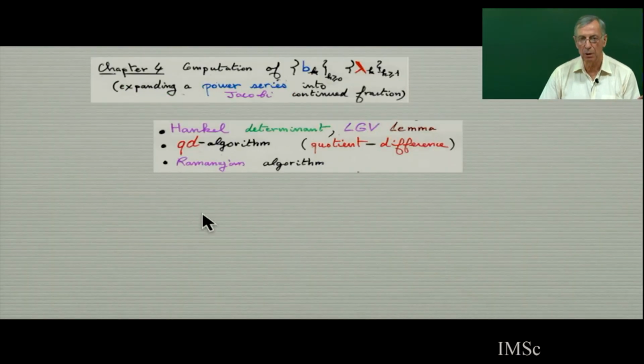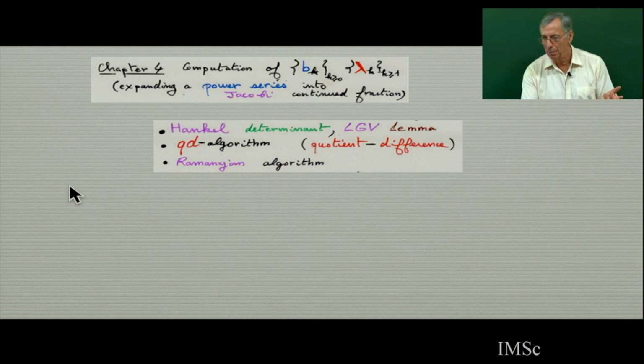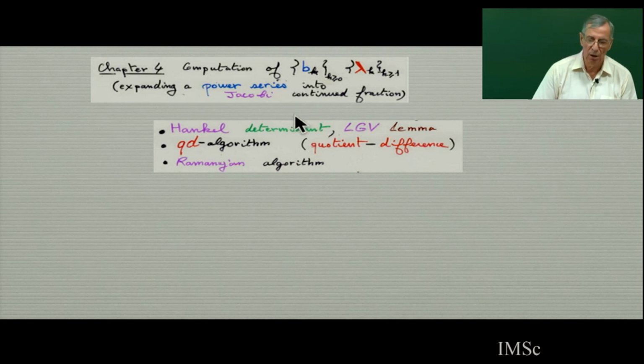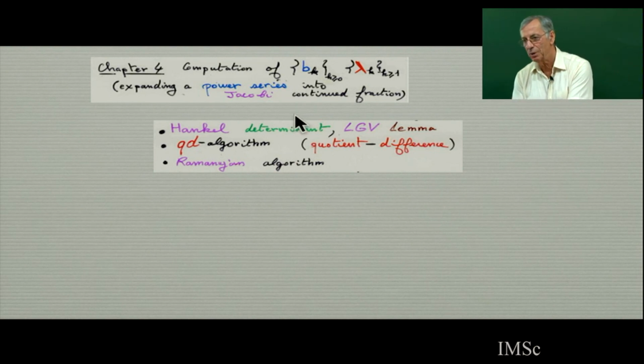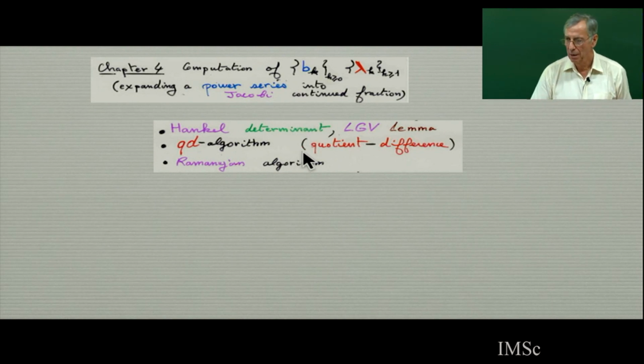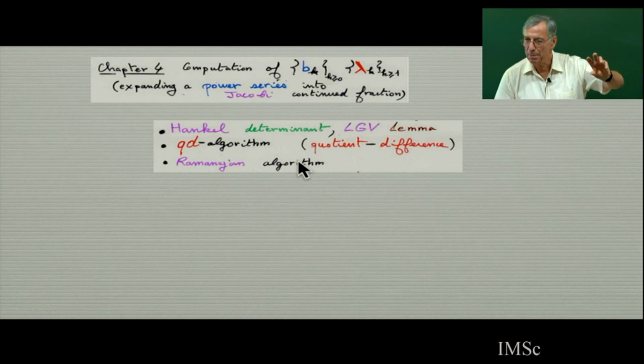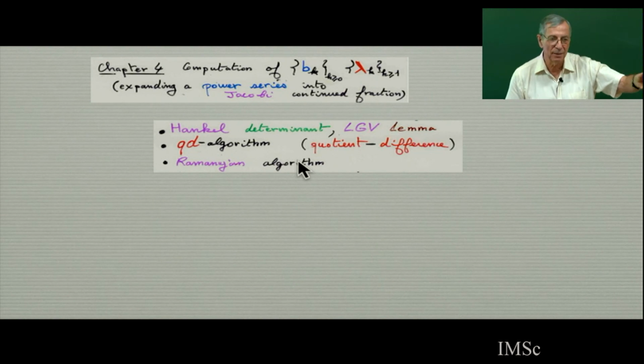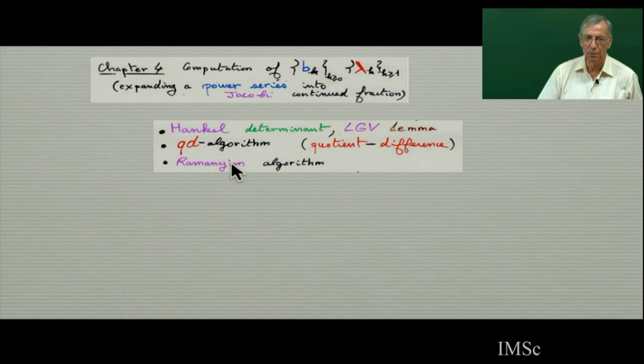So this will be chapter 4, computation of bk, lambda k, which you can think of as expanding a power series into a continued fraction, or finding the three-term recurrence relation for orthogonal polynomials having mu n as moments. And this determinant, in fact, must be non-zero. So this is a necessary and sufficient condition that there exists a sequence of orthogonal polynomials.